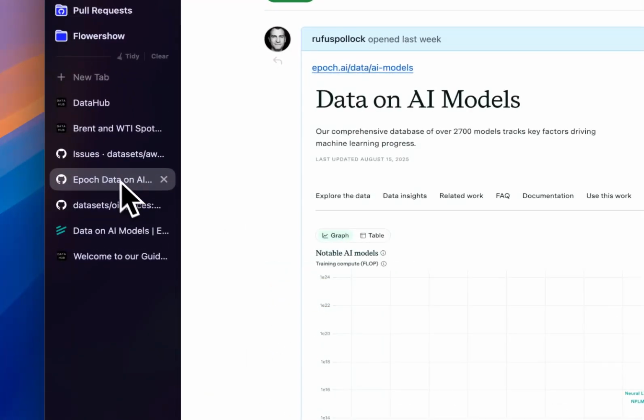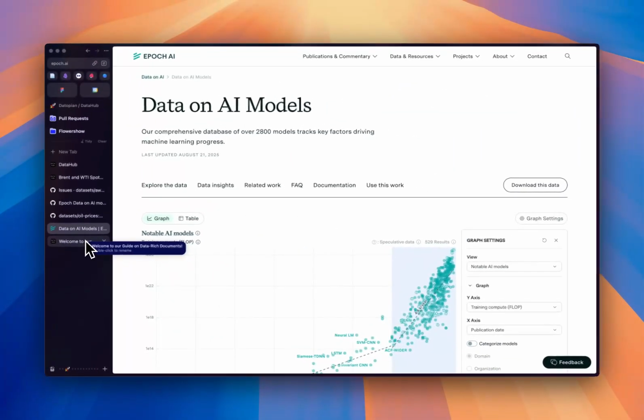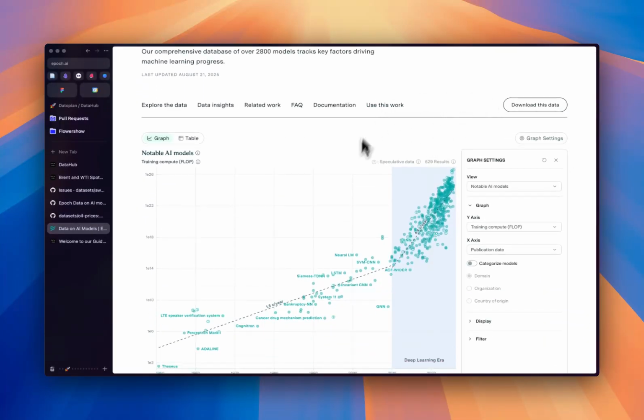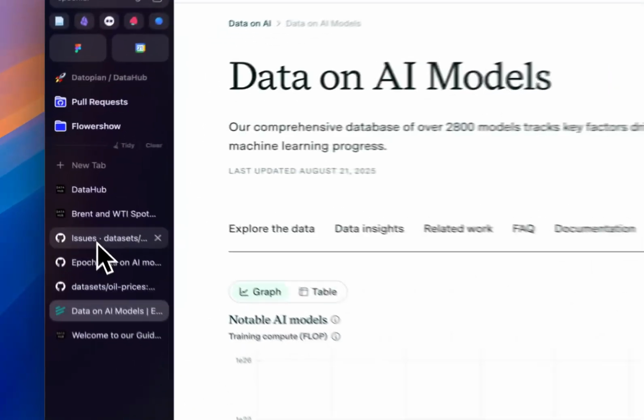So to illustrate what I do today: I come across a data set. This is what I want to show on the web. I just find this for whatever reason, searching around, and I think, oh wow, this is pretty interesting. And even better, by the way, this data set is open. I have access to it. But I bet this data set will disappear offline. And even if it doesn't, I'd like to curate it into Data Hub. I'd like to have a listing for it there, and I would like to archive the data. So what I'd quickly normally do is go to here.